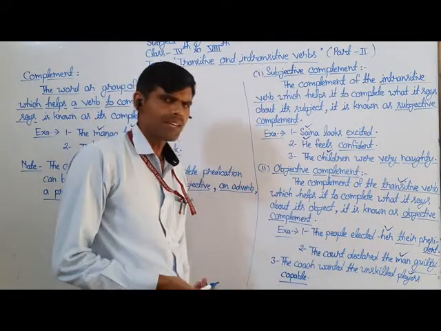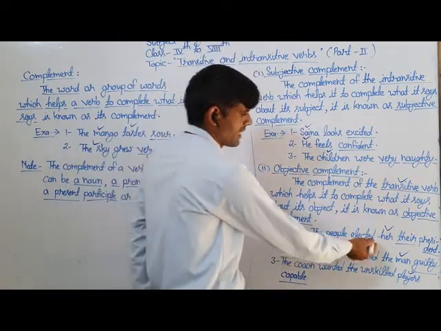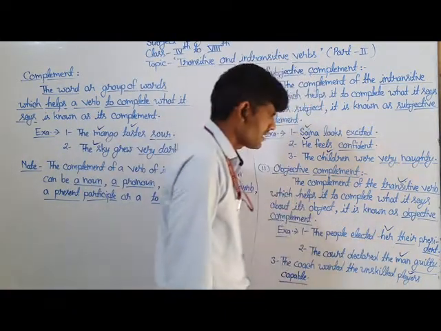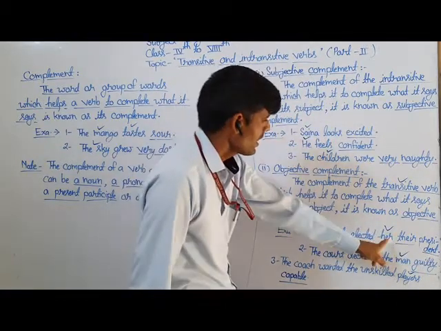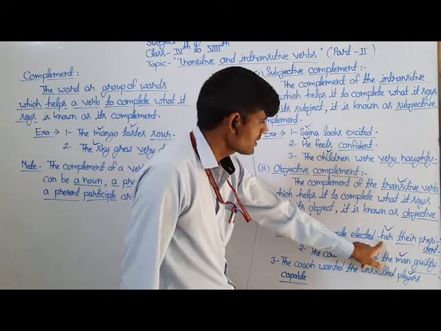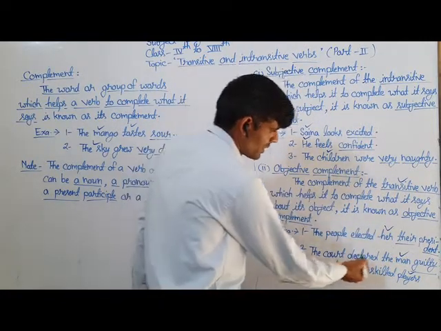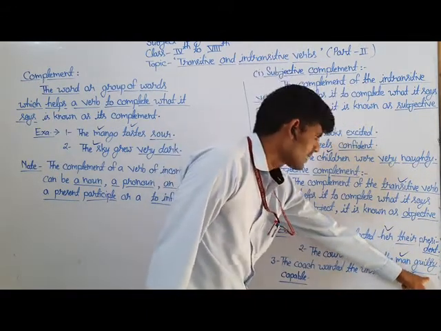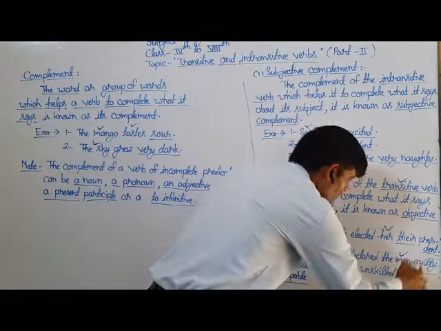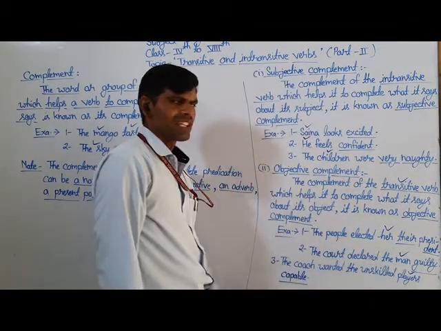Here are some more examples. The first one is, the people elected her their president. Here the underlined words, their president, tell something about its object, her. So this is counted as an objective complement. The court declared the man guilty. Here the underlined word guilty gives details about its object, man. So this is also counted as an objective complement.